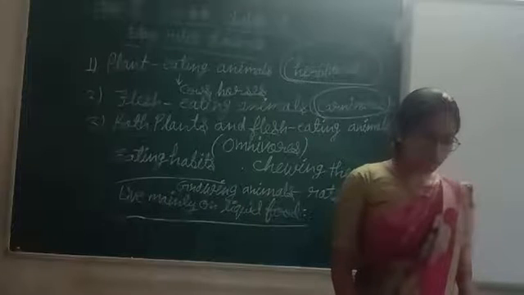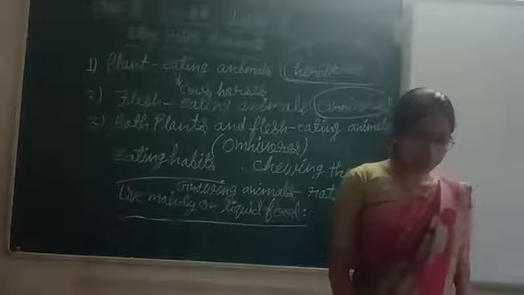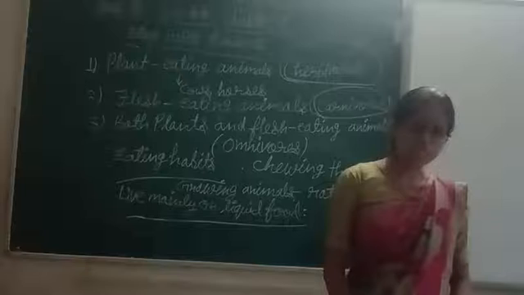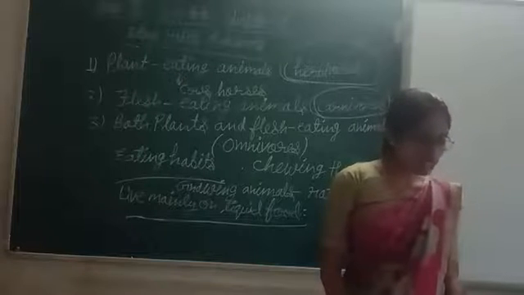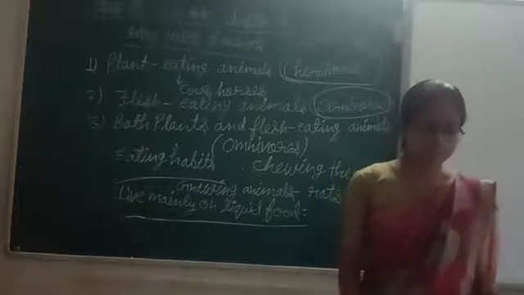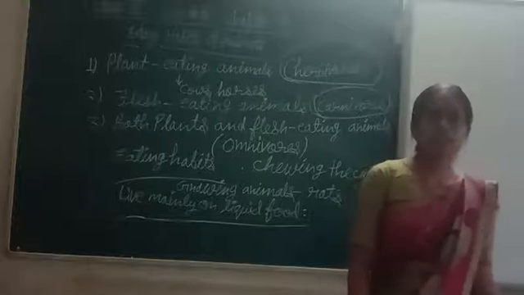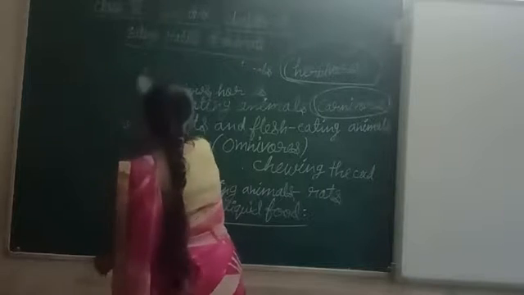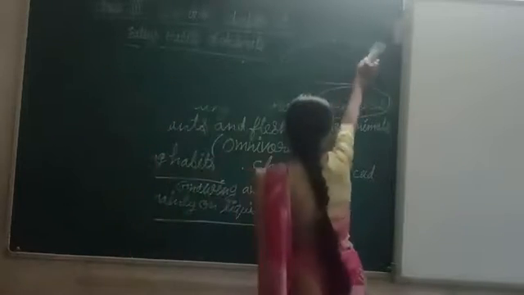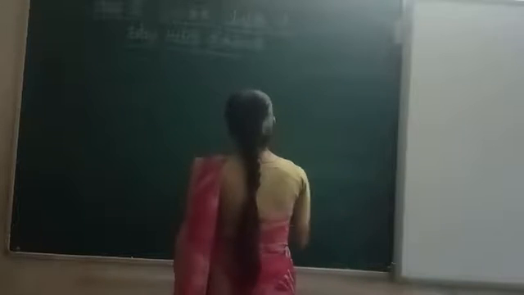Dogs and cats, what do they do? They lap up milk and water with their tongue. With their tongue only, cats and dogs lap up the water. This is about the eating habits. Now, we will study about the food chain. How this food chain goes and what is the function of the food chain. Let's study about that. Food chain.